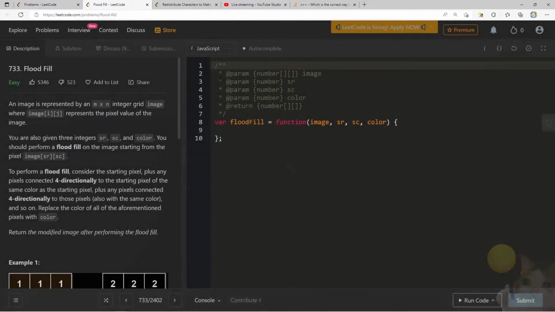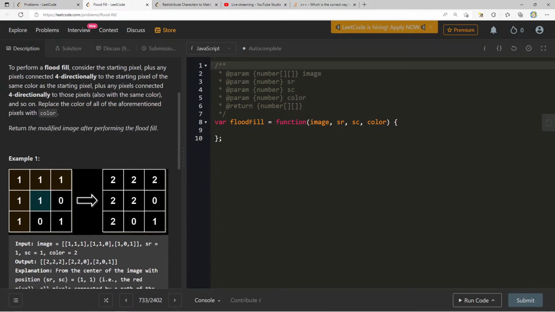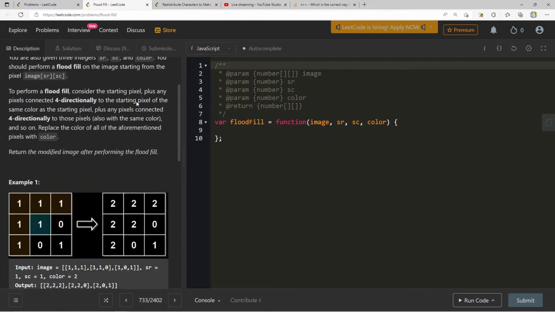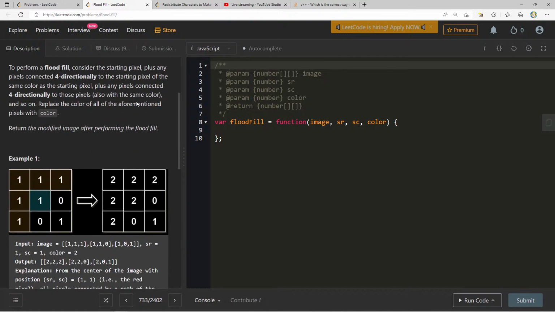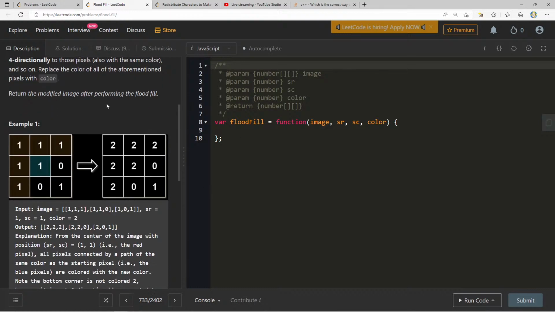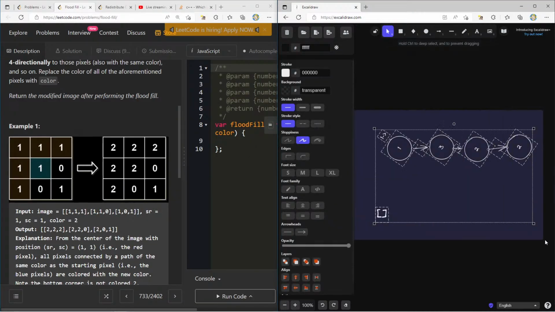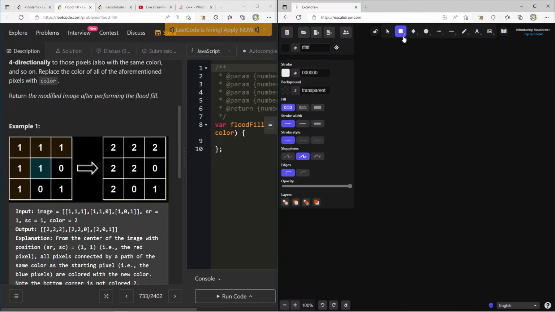Flood fill. Wow. Okay, so this is a very, very good question. And there are different ways of doing this question. I think so. Maybe I'm thinking of another one. But this one took me a long time to figure out. And really what this question benefits from is, let's see, yeah, we're going to do a depth first search here. We essentially go all the way in one direction, filling everything in according to the algorithm, and then going to the rest of our grid. So let me see if I can draw this out, and let's think about this question.